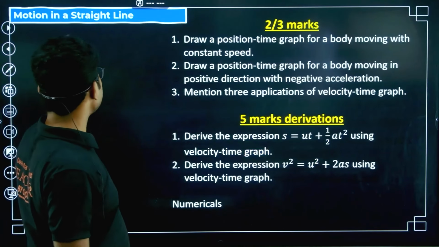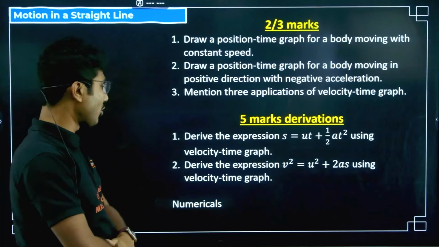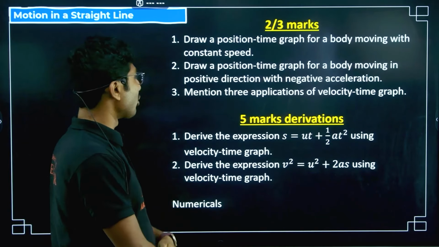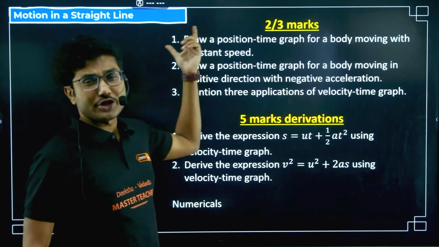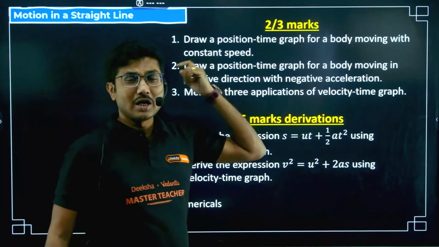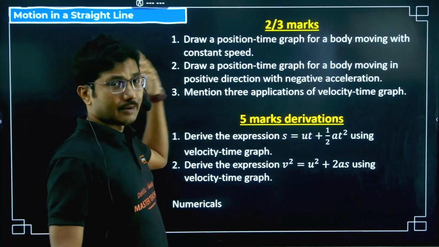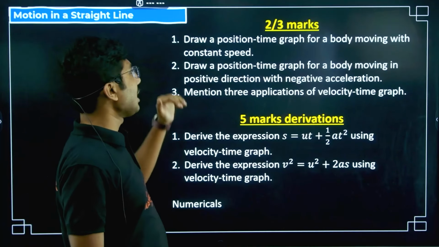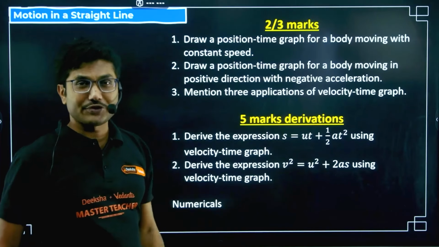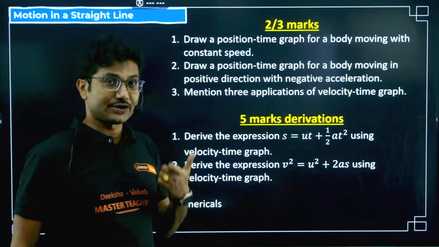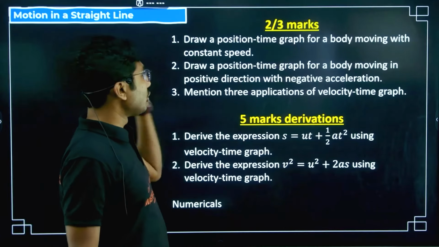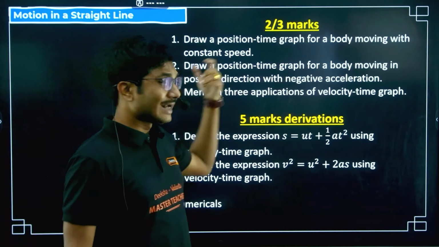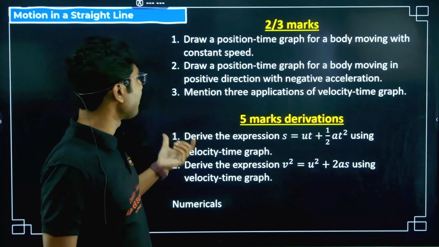Now let's move on to the next chapter, motion in a straight line. Very important chapter. Draw position-time graphs of a body moving with constant speed. Different types of position-time graph, acceleration-time graph, check them out. One diagram-based question will definitely come from this chapter. Maybe not exactly the same question, but a diagram or graph related question will definitely come. Draw a position-time graph for a body moving in a positive direction with negative acceleration. These are a few examples.